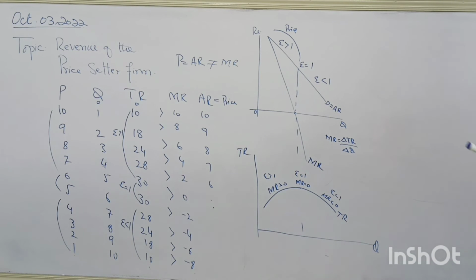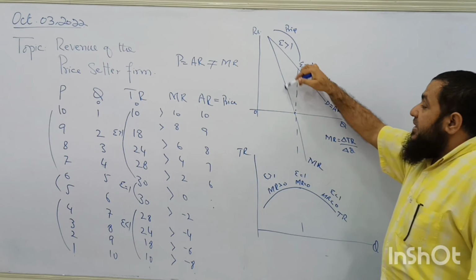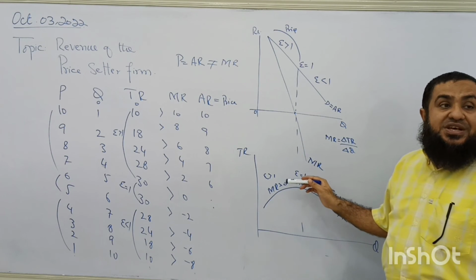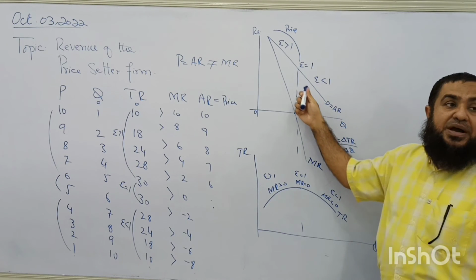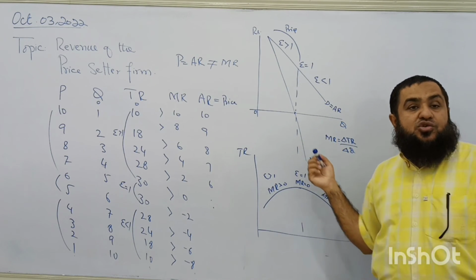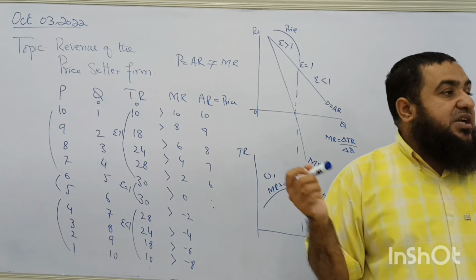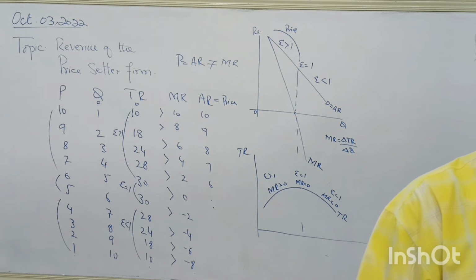So it will remain on this elastic part where its marginal revenue is positive and total revenue is increasing. It will not come to the area where the demand curve is inelastic, its total revenue is decreasing and its marginal revenue is negative.